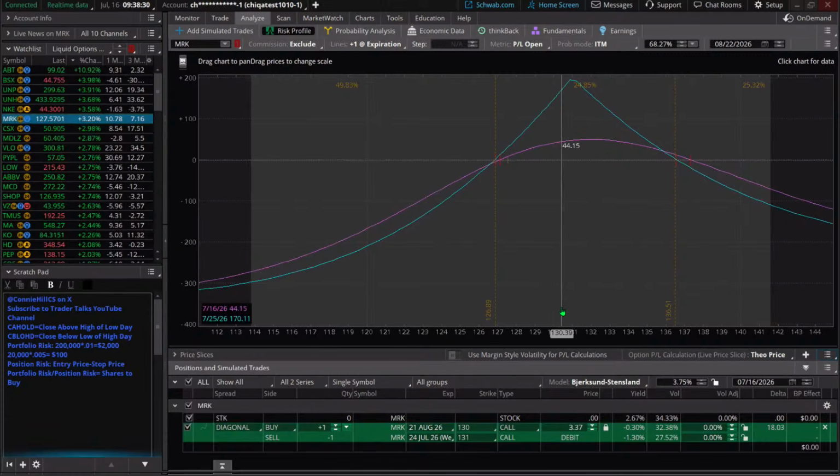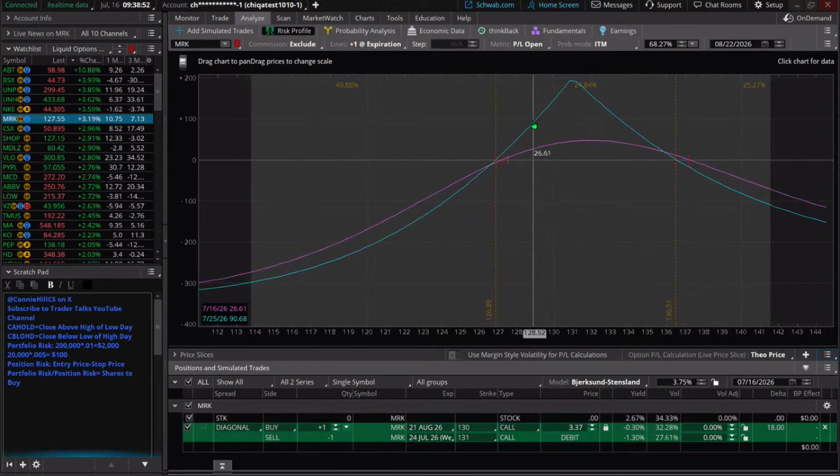So let's suppose, as of July 16th, if it was up here, we would be starting to make a little bit of money. We're not in the trade quite yet because we haven't submitted it, but that would give us an idea that as time decays and the stock stays in a little bit of a range, we're not going to plan on getting peak profitability.